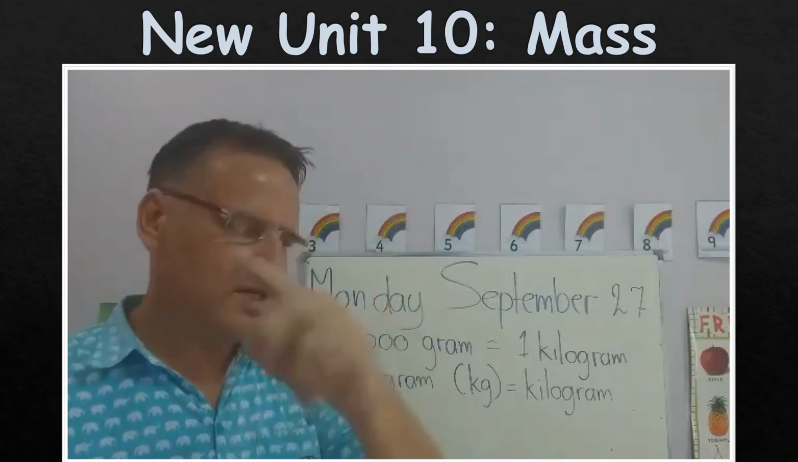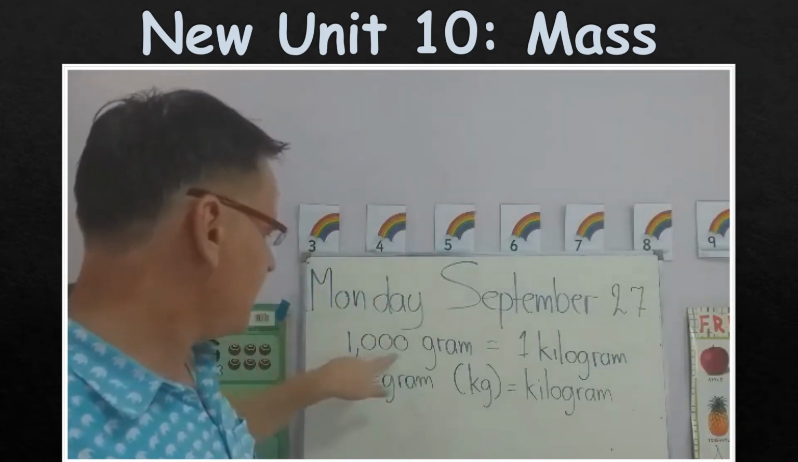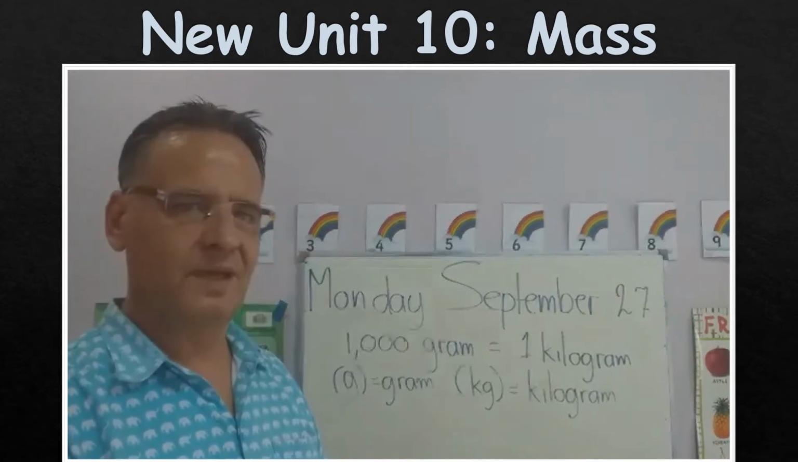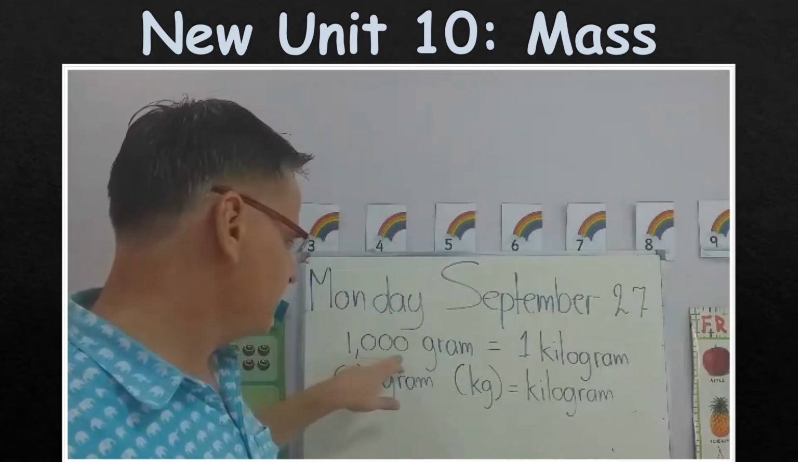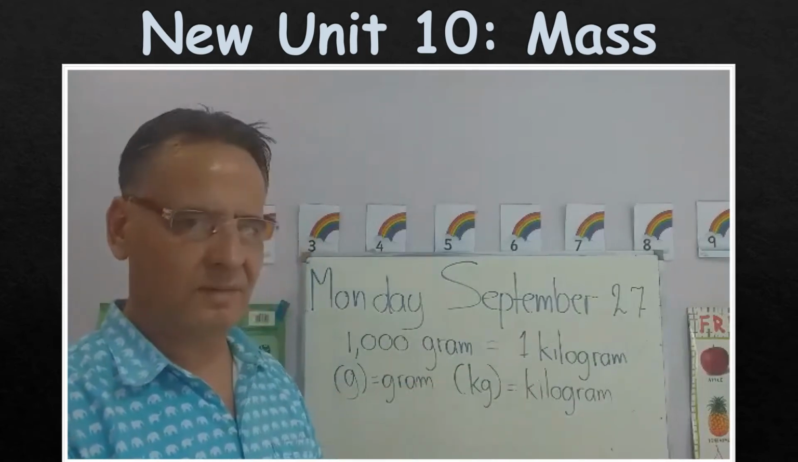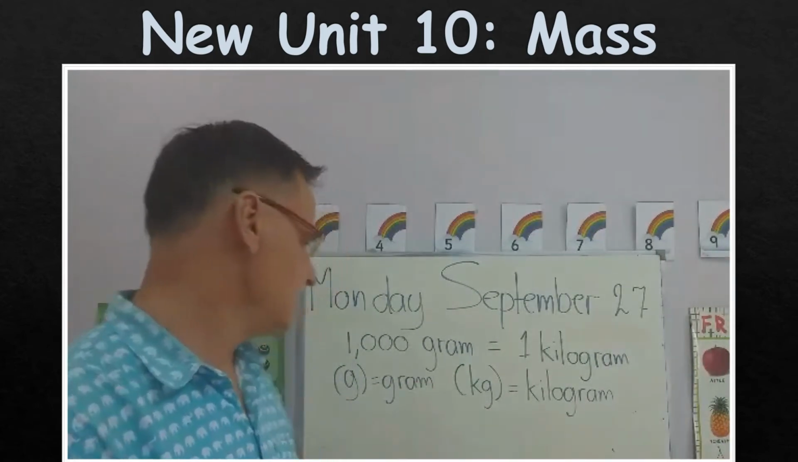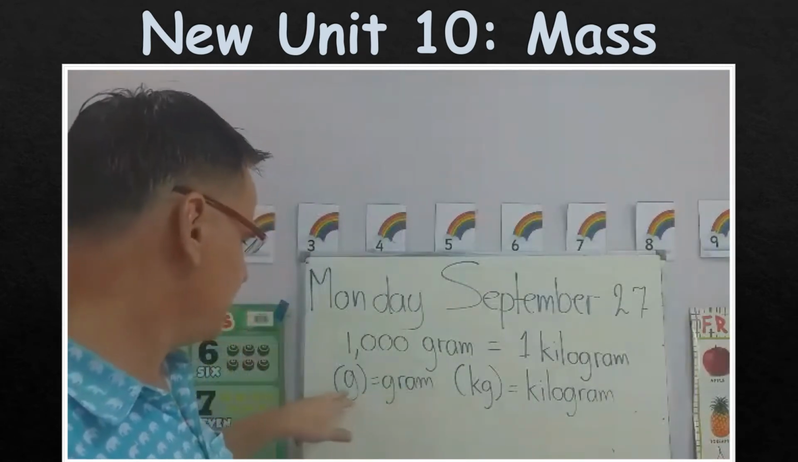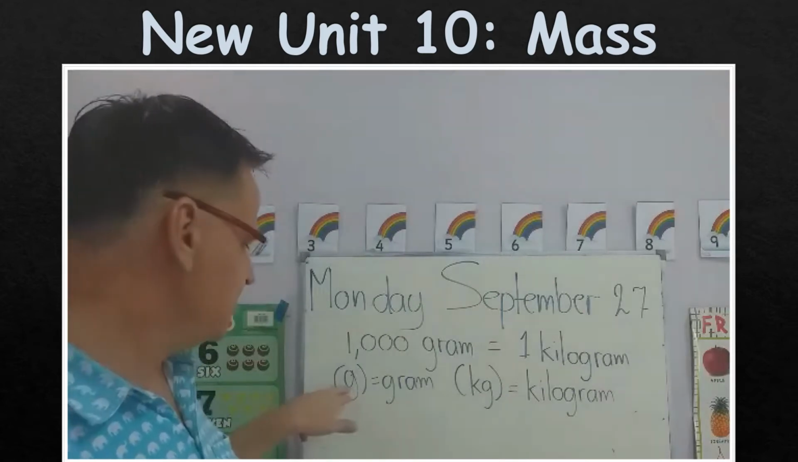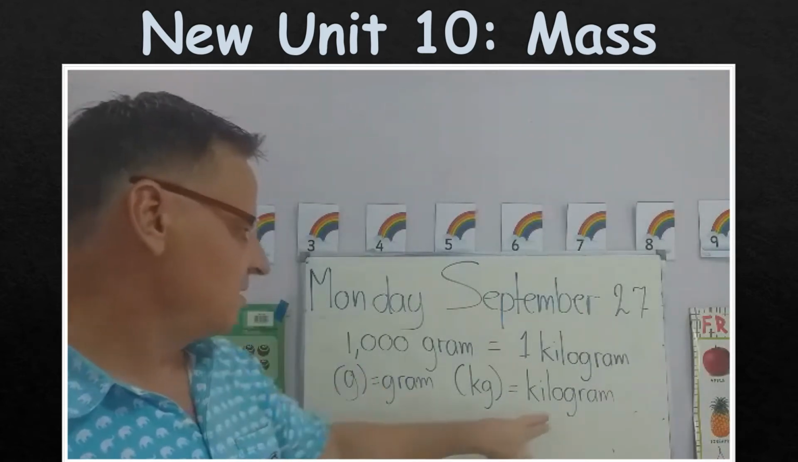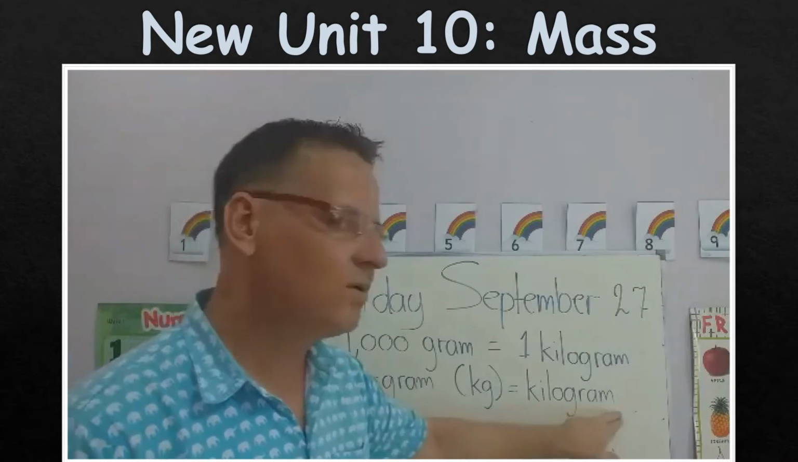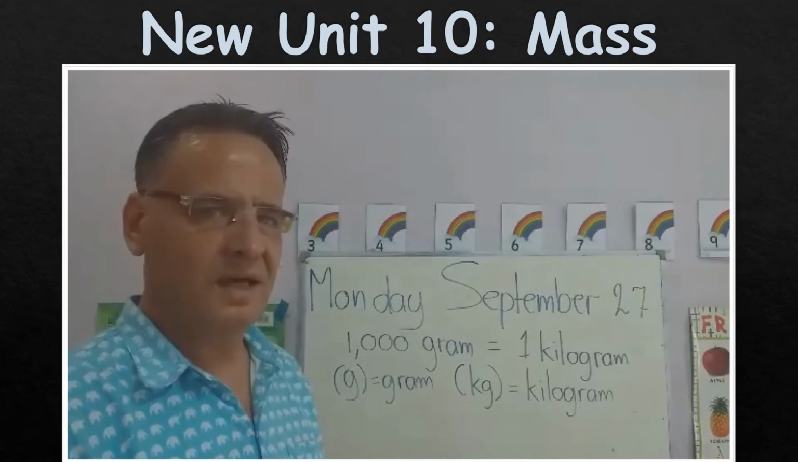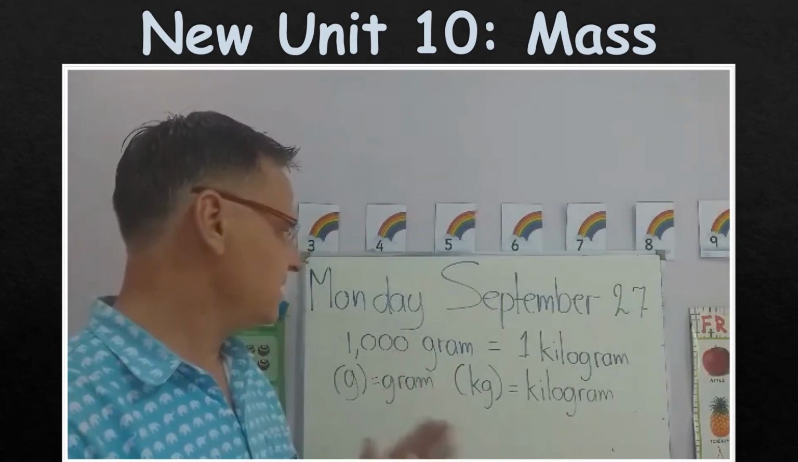But the first thing you need to know is 1000 grams equals 1 kilogram. Okay, so 1000 grams equals 1 kilogram. When you write the word gram, you don't need to write the whole word. You can just write the letter g. The g stands for gram. For kilogram, no need to write the whole word. You can just write kg, kilogram. Okay? So those are the first basic things you need to know.